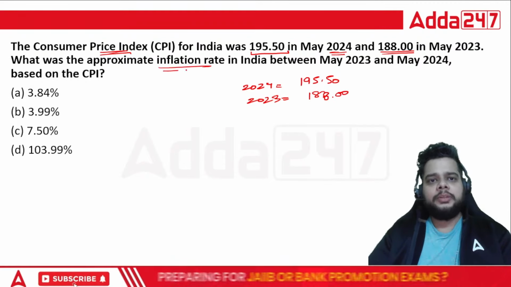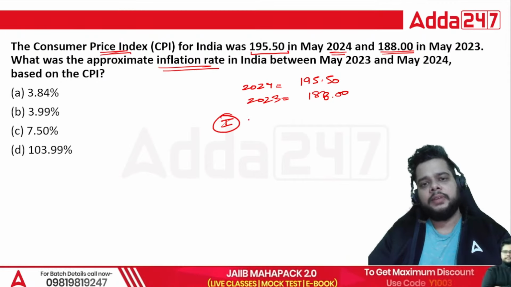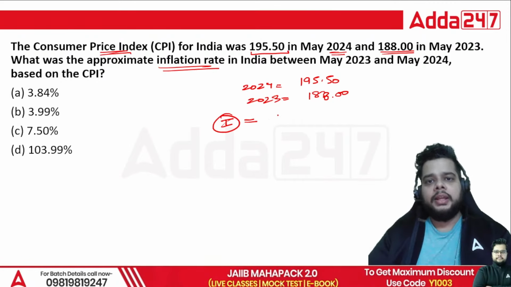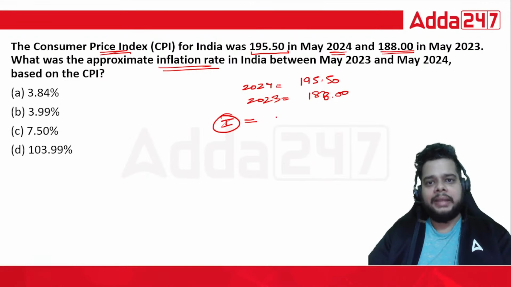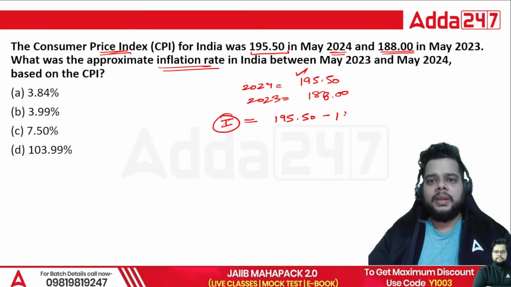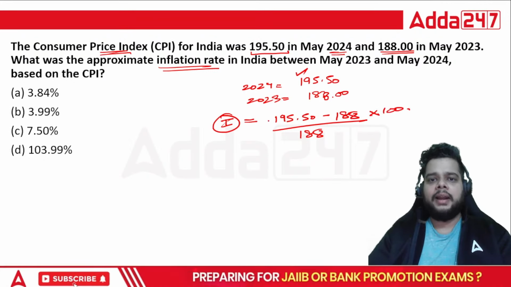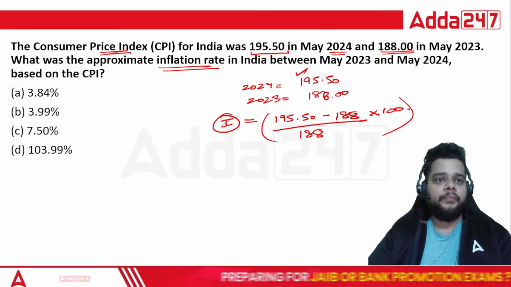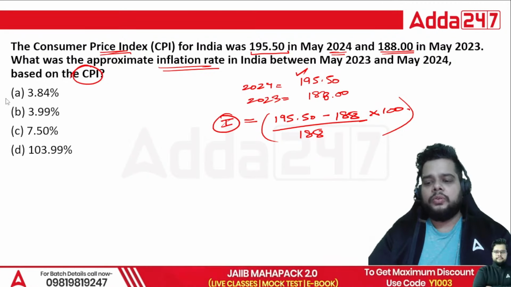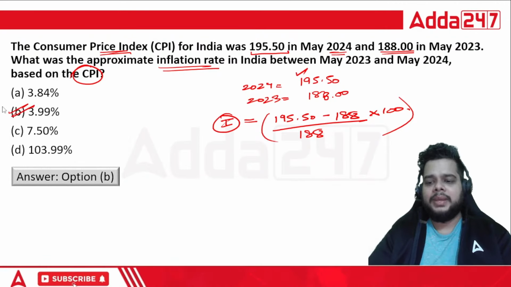What is the approximate inflation rate? While starting this session, we saw that inflation rate is the present index, 195.50, minus the previous year's index divided by the previous year's index, multiplied by 100. That will give you the inflation rate based on CPI. In percentage form, the right answer is 3.99. B is the correct answer.